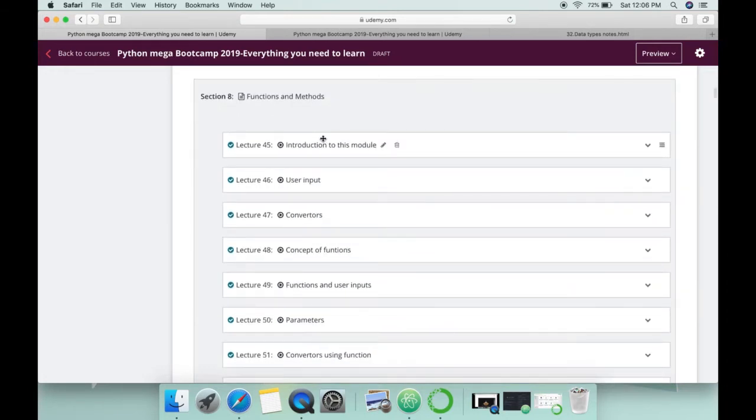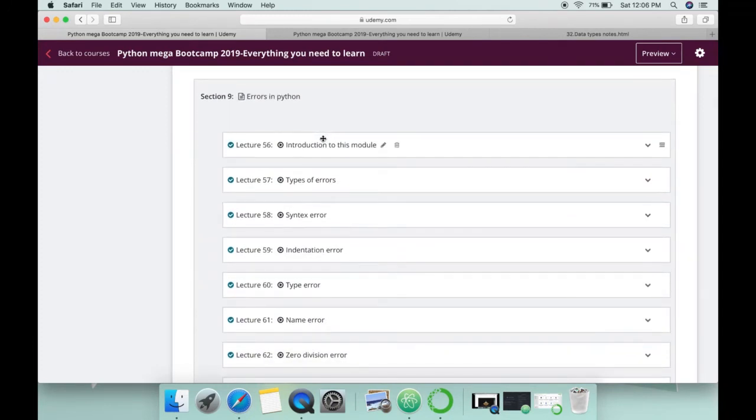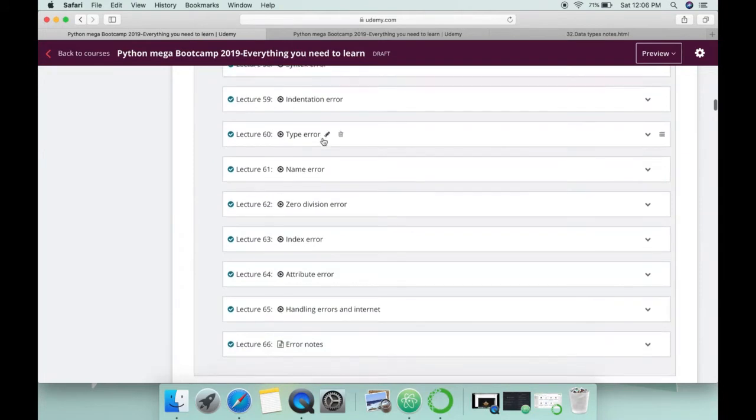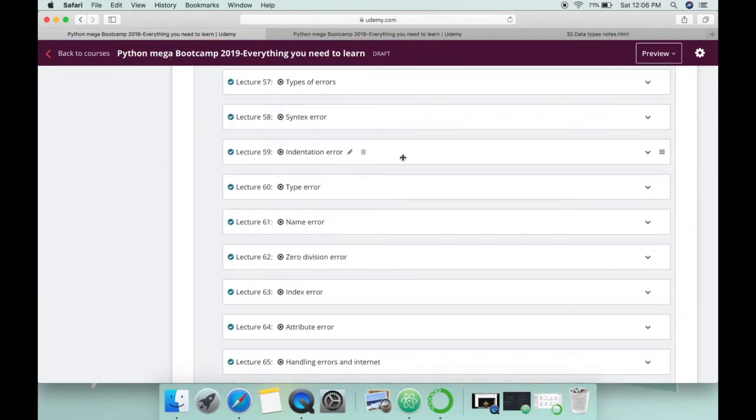Just after that one, we have functions and methods, in which you will learn that how you can create functions and methods in Python and use them in your programs. Followed by errors in Python. So this one contains most of the common errors and a list of all the errors in notes that you get during your programs, and the way that how you can detect them, how you can correct them, and how you can find the solution.